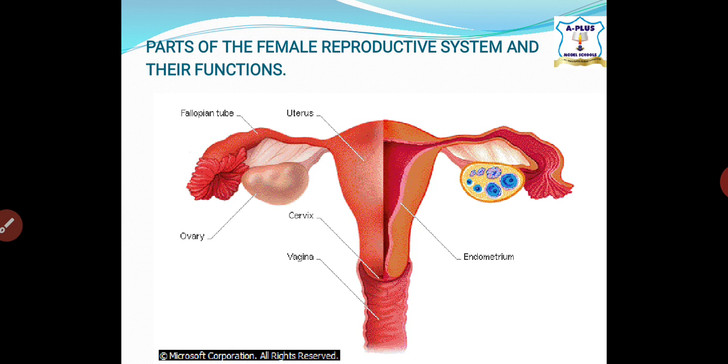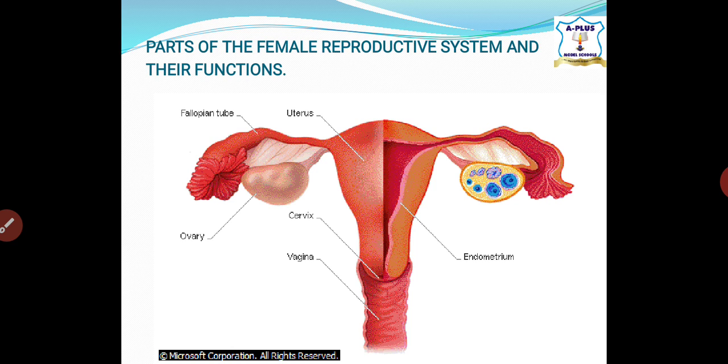So there is a kind of lining that closes up the uterus to avoid other objects, either sperm or any other things, coming inside, to protect the embryo.